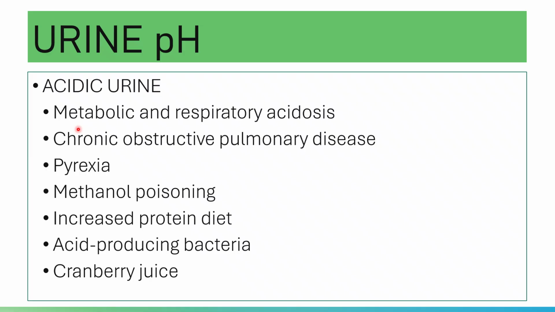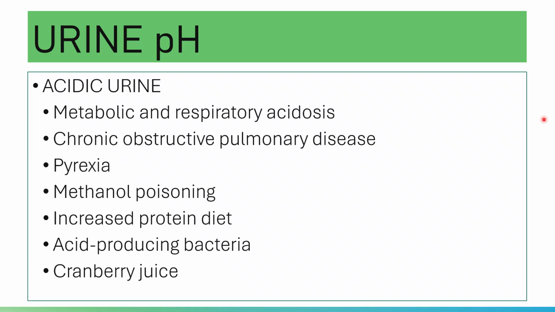In the kidneys, the kidneys will either retain bicarbonate or remove more hydrogen ions. And yes, if there are more hydrogen ions in the urine, then the urine becomes acidic.